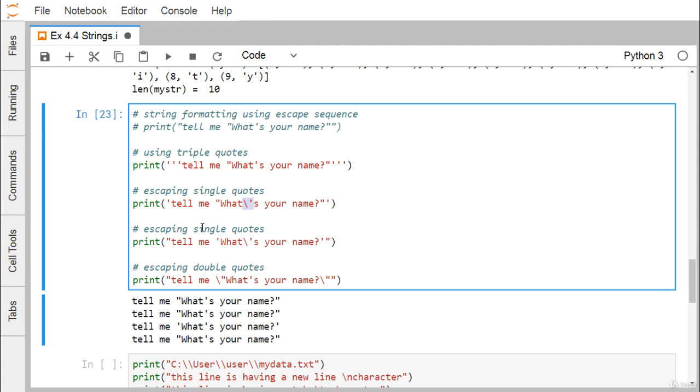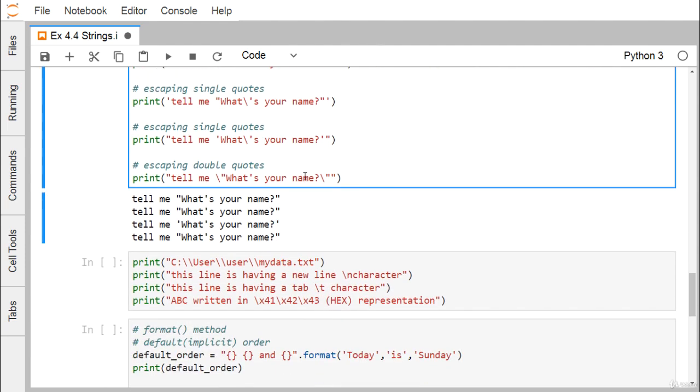So now we are having this escaped single quote. Now we are doing the reverse actually. Here we put the single quote as the outer one and double quotes as the inner one. But if you go for double quotes as the outer one and single quotes as the inner one, then obviously the single quotes will get printed here.